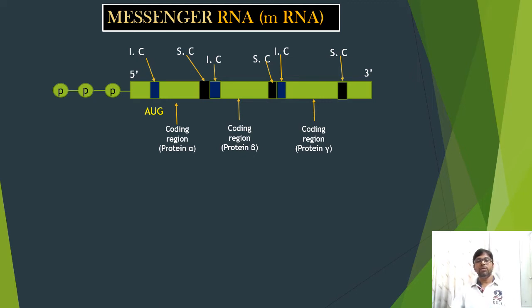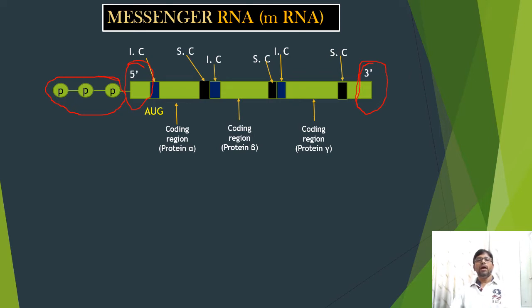Here you can see the prokaryotic mRNA in the picture very clearly. This is the 5' end of mRNA, and this is the 3' end, and a triphosphate group is present at the 5' end. Whereas in eukaryotic mRNAs, methylated guanines are present. Here it is absent, so there is no specific significance at the 5' end.